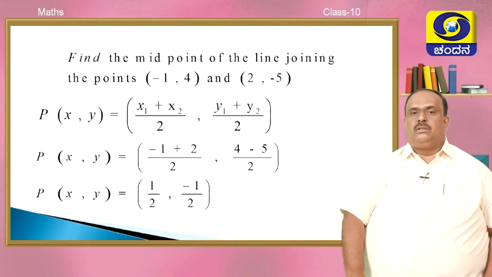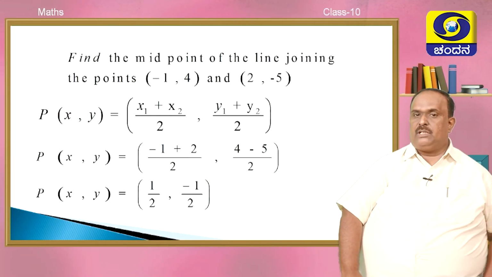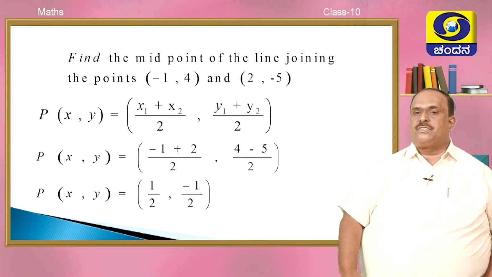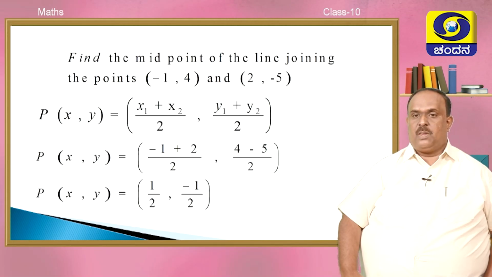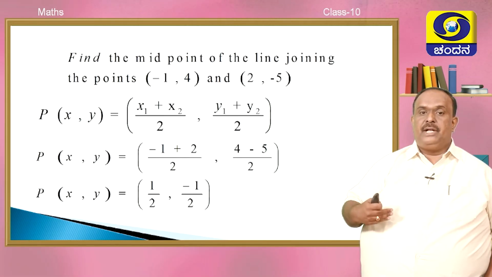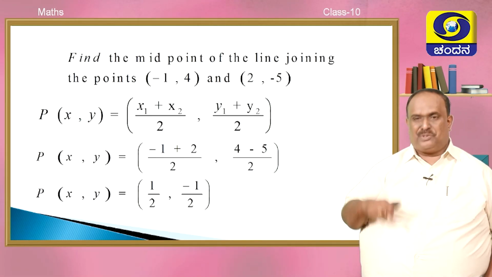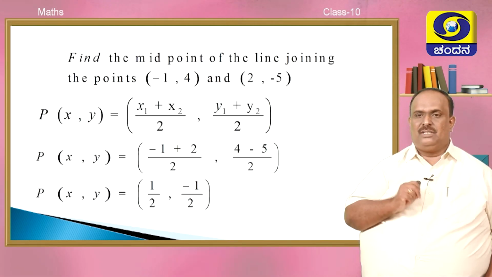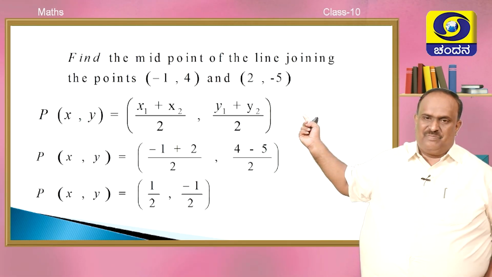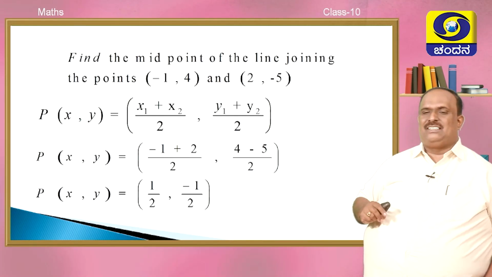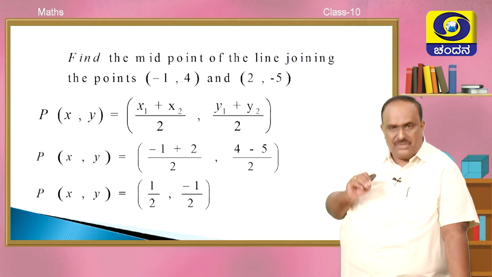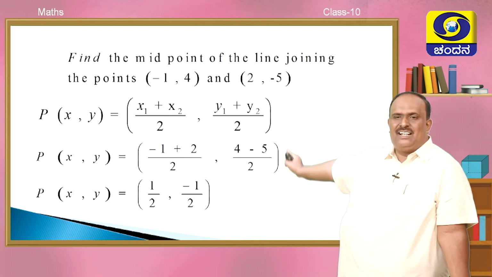One more example. Find the midpoint of the line joining (minus 4, 1) and (2, minus 5). X coordinates minus 4 and 2, y coordinates 1 and minus 5. On simplification, you get minus 1 by 2 as the x coordinate... altogether, P is (minus 1, minus 2) by the formula's averages. Clear? This is the midpoint formula. Wherever you apply it, the application of this midpoint formula will be as simple as this.